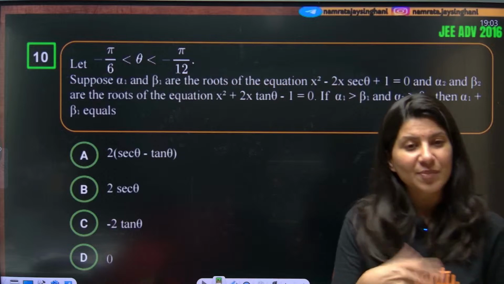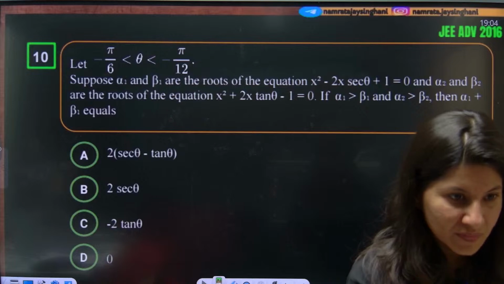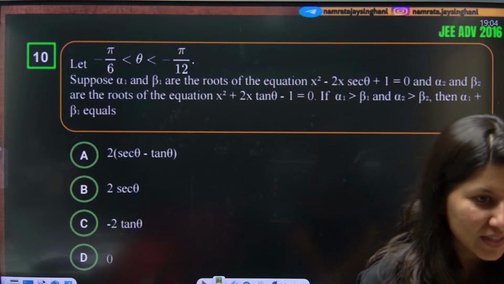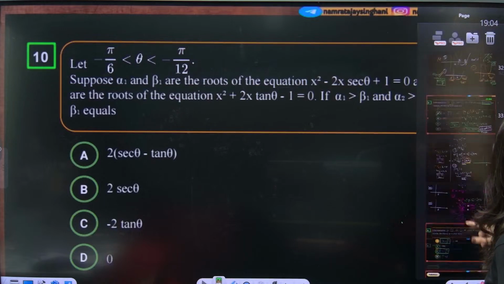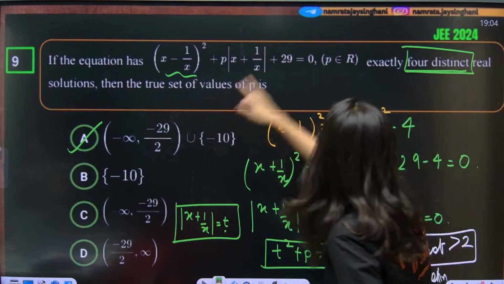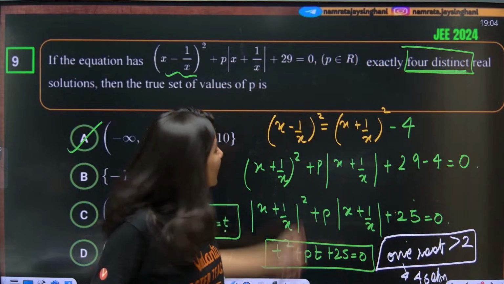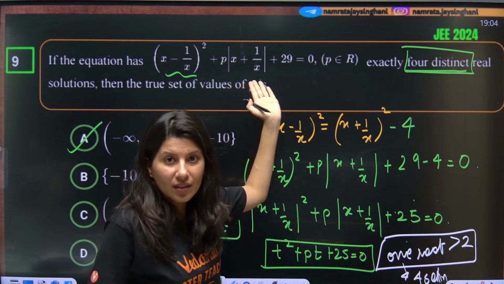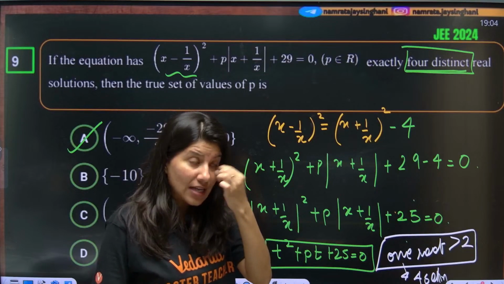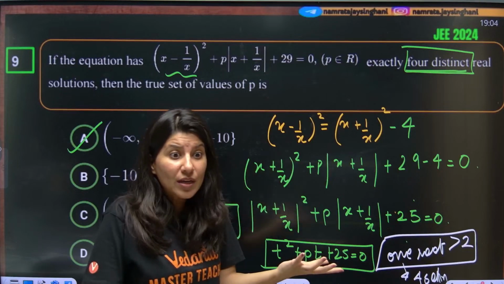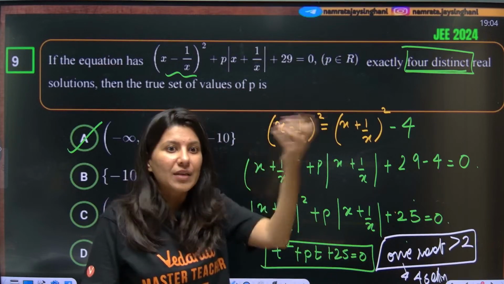Prashant, Kumar, I have explained this question, I think, more than twice. If they don't talk about 4 solutions, then we have considered 8 solutions. See, they are talking about the condition where the equation has exactly 4 distinct real solutions, so this equation can have a maximum of 8 solutions. So they can ask you the condition for 4 solutions, for 0 solutions, for 2 solutions, or for 3 solutions. Our brain should work like that, no?